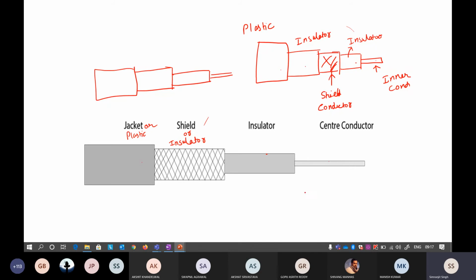Okay, so it is divided into three categories. The first category is RG59, then RG58, and then RG11. Okay, so RG59 is the most popular one that is used for your cable TV. RG58 is mostly used for thin ethernet. Thin ethernet means that the data speed is not very high, not very low, it is in between. So there is another one, that is thick ethernet.